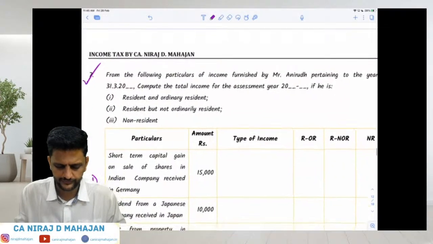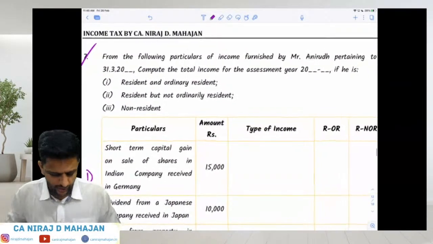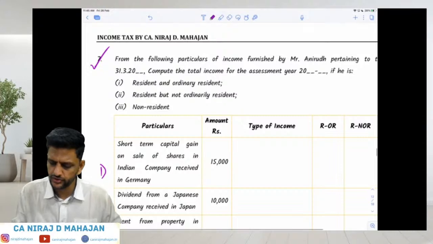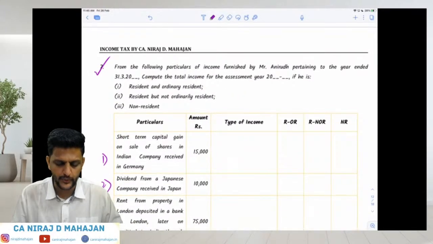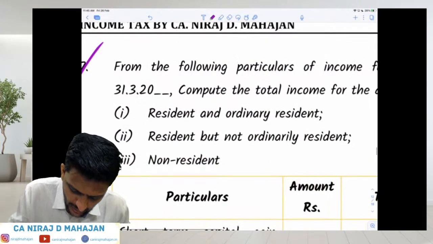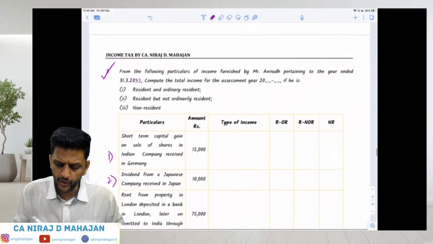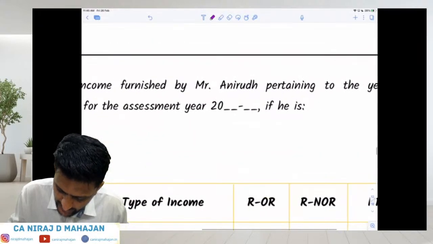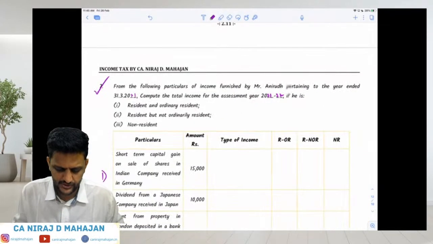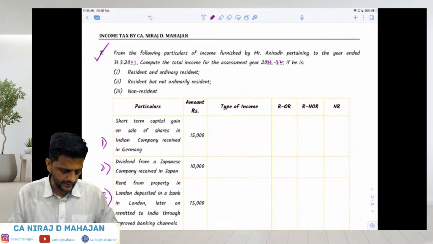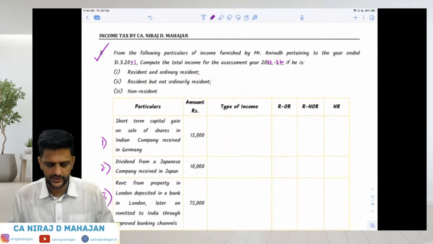What's the question? From the following particulars of income furnished by Mr. Aniruddha pertaining to the year ended 31/3/21, compute total income for the assessment year 21/22 if he is ROR, RNOR and NR. Okay, in these 3 cases. Clear till here?